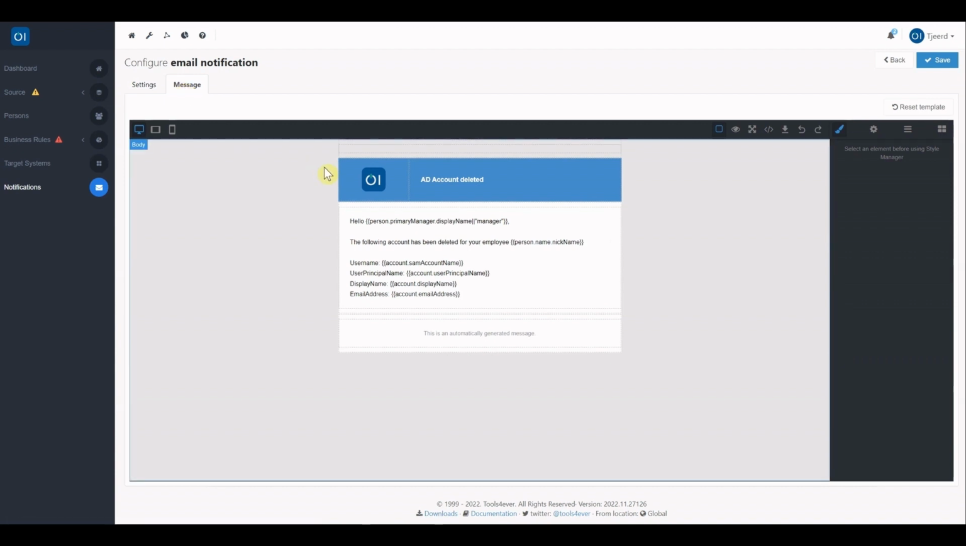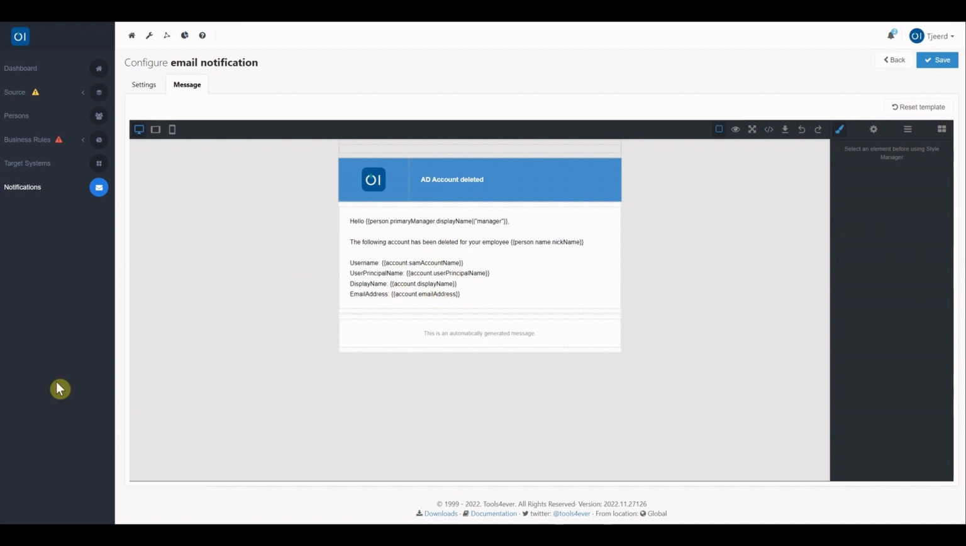One remark on this is that we don't have the account export data available anymore. This is because the account was already deleted before the notification was sent, and for Active Directory, a limited set of variables is available. For Active Directory, we only support the SAM account name, user principal name, display name, and email address to be used as account variables within the delete notification that is sent.